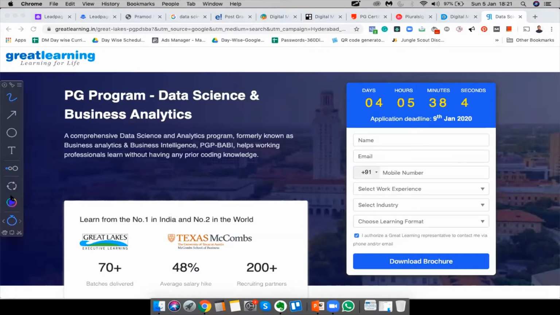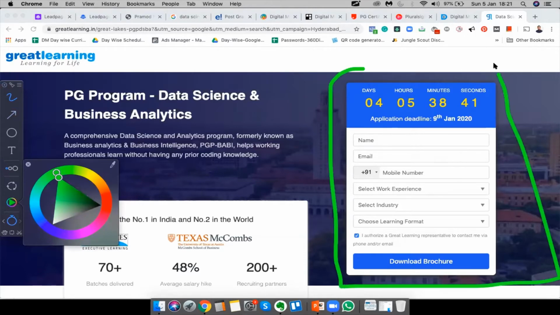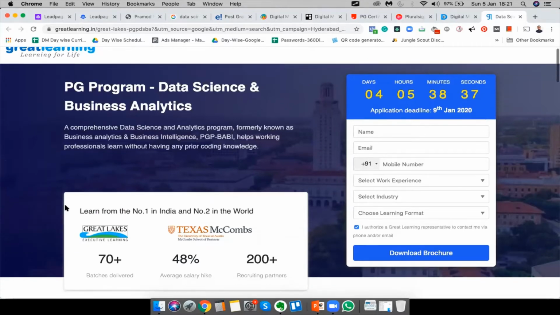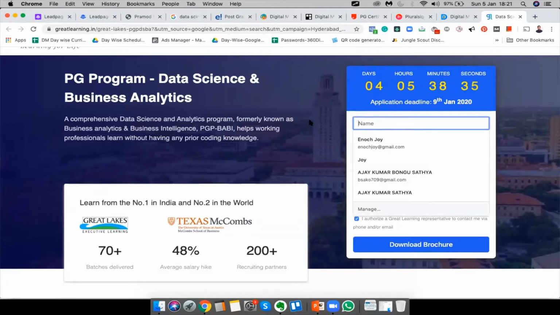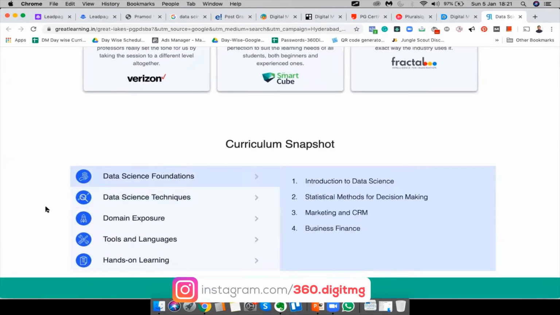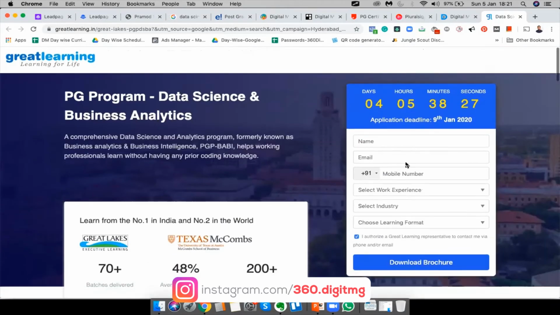Let me just highlight the form. So the very first thing that someone who lands here sees is this form. So there is no doubt in his or her mind that they need to fill in this form, and all the other information is secondary. But at the very basic, they need to fill in this form.